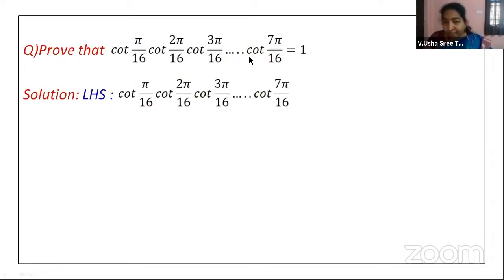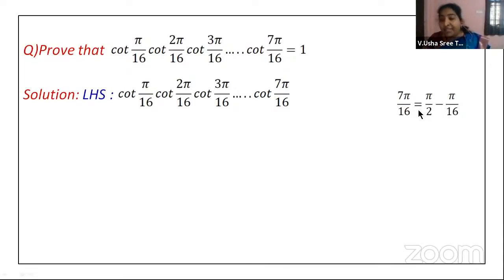Here, it is not stopping; you are taking it till cot 7 pi by 16. That means you have cot 4 pi by 16, 5 pi by 16, and 6 pi by 16 also. Okay, children? Now, 7 pi by 16. What is pi? Pi is 180. Remember always, in the beginning, if you feel that it is difficult to understand, you can convert it into degrees and solve the problem, until you get acquainted with radian measure. Right. Now, 7 pi by 16.